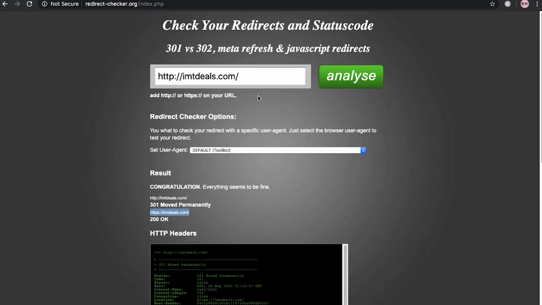Basically, if you don't know about HTTPS or SSL, let me tell you that SSL is used to protect your website from hackers, and it also helps to increase your ranking. Okay, so I hope you got the idea of how you can check all these things.